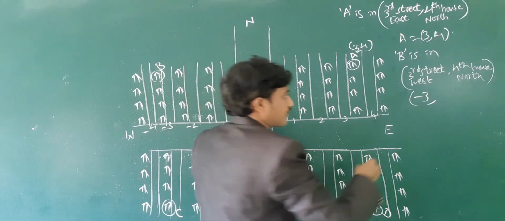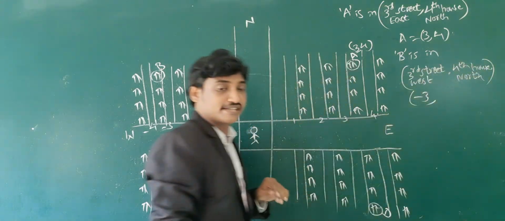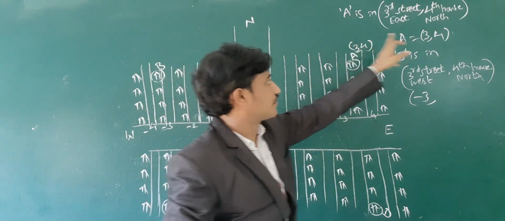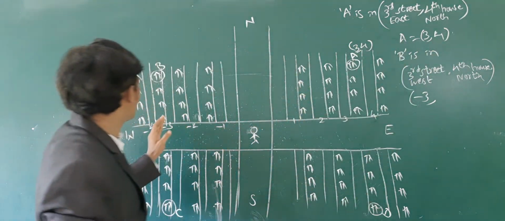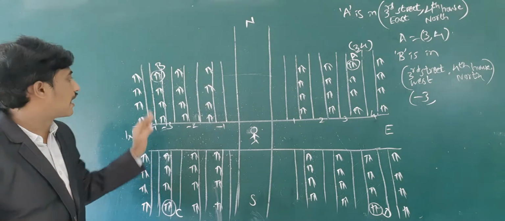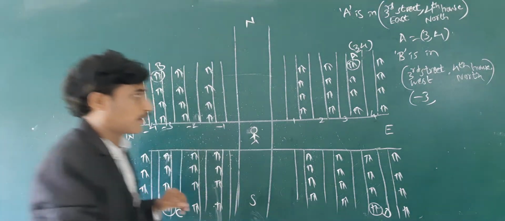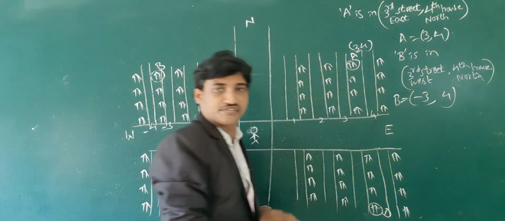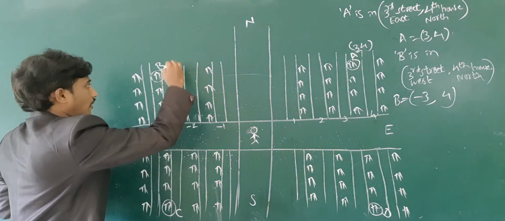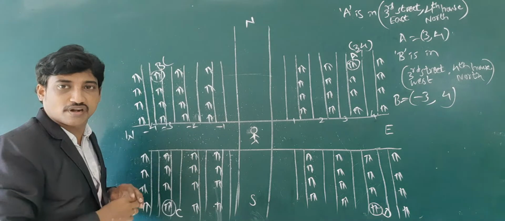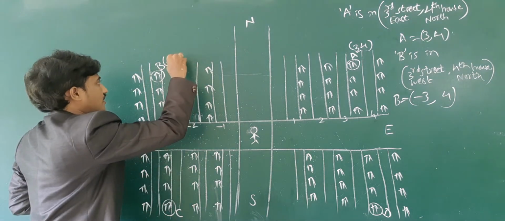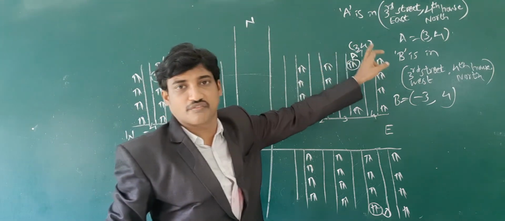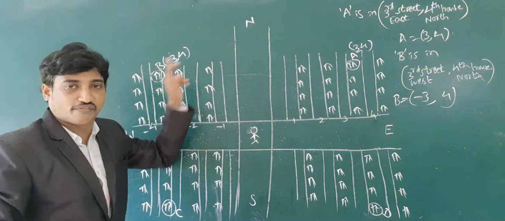So -3, and the 4th house is towards the north. Here also towards north we took +4. So I am counting 1, 2, 3, 4, the 4th one. So B is equal to the ordered pair -3, 4. I am describing the position of B with -3, 4. The location of 3, 4 is different from the location of -3, 4.